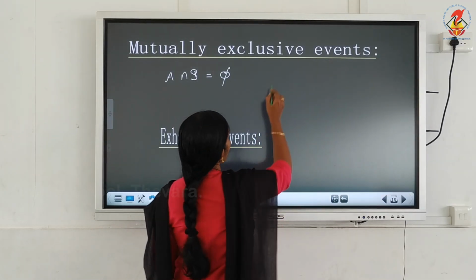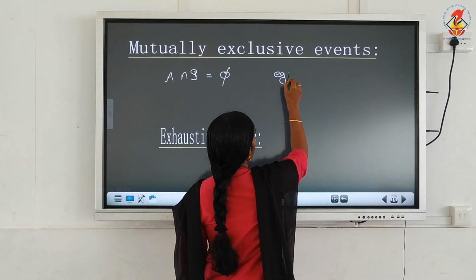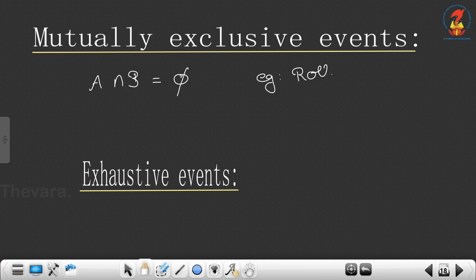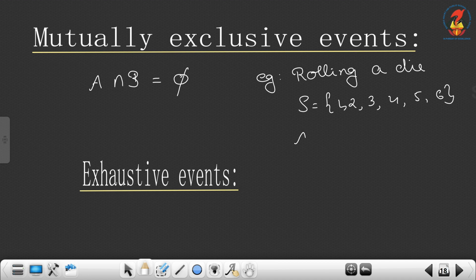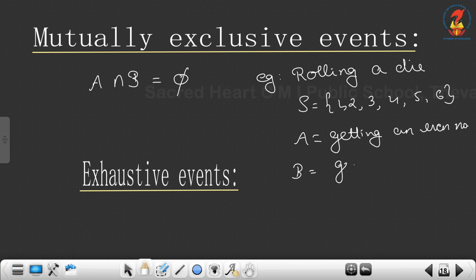So, example: same example, rolling a die. S is {1, 2, 3, 4, 5, 6}. Let A be the event getting an even number, and B be the event getting an odd number.